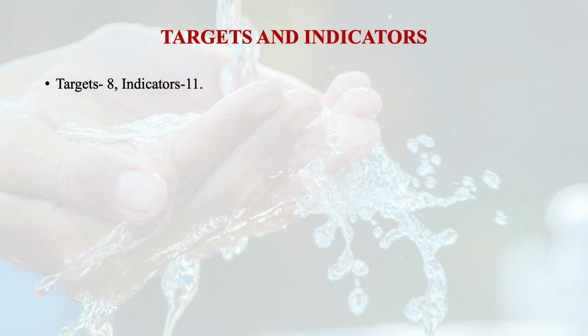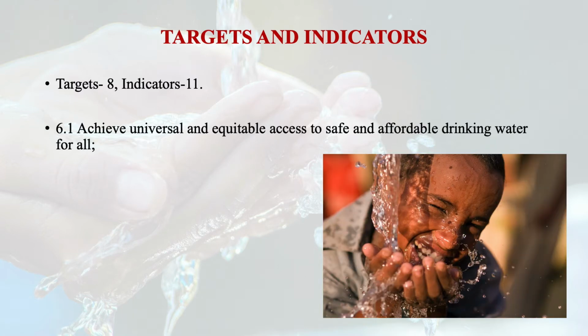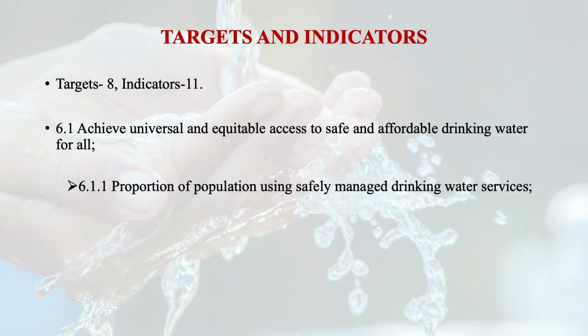So the first target is, by 2030, we have to achieve universal and equitable access to safe and affordable drinking water for all. To look into that progress, the proportion of the population using safely managed drinking water services is one of the indicators.